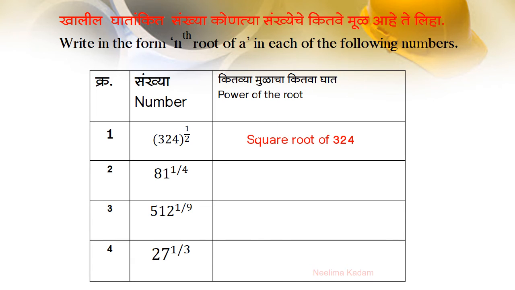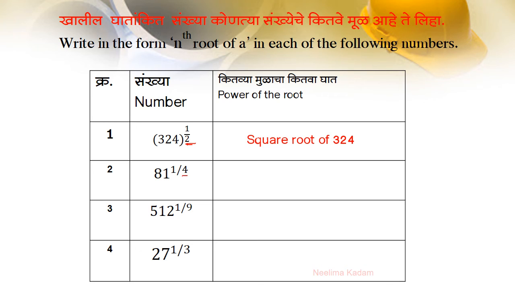Now power of the root: we have to write 324 raised to half. The number in the denominator denotes root. Remember, number in the denominator. Here 2 is in the denominator, so square root of 324.